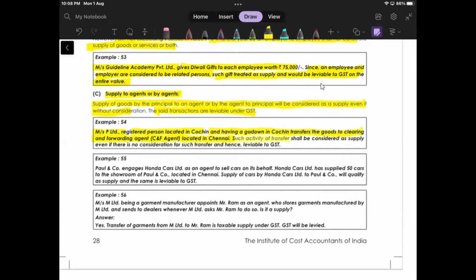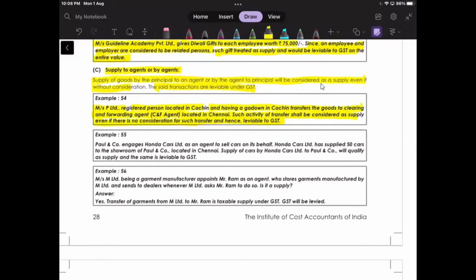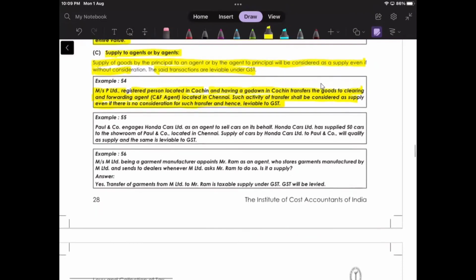Such activity of transfer shall be considered as supply even if there is no consideration for such transfer and hence liable to GST. Okay. Here, transferring to the agent, correct? So an invoice has to be prepared and it will be prepared in the name of that C and F agent, correct? And if the invoice is in his name, it will be treated as supply, correct? That's what we have seen till now.